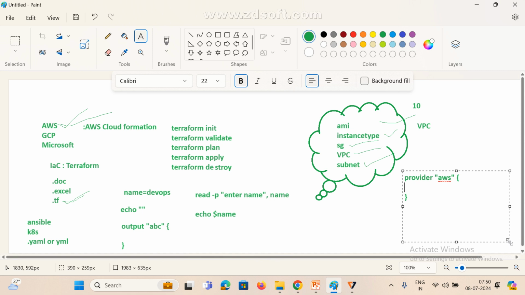If you want to connect AWS, we need a username, right? Already you know that there are root users and IAM users. Each user has an access key and secret key, right? Already you know how to create a user in AWS. In the same way, here in the provider we give access_key and secret key.